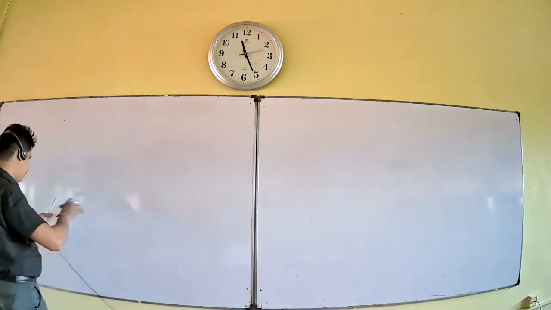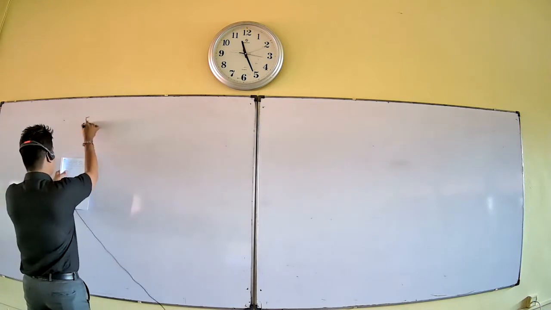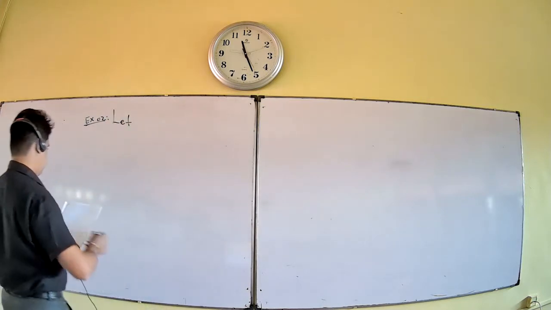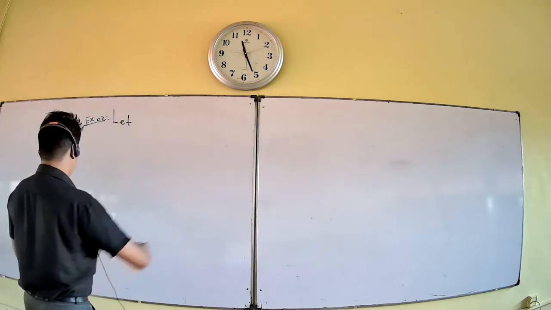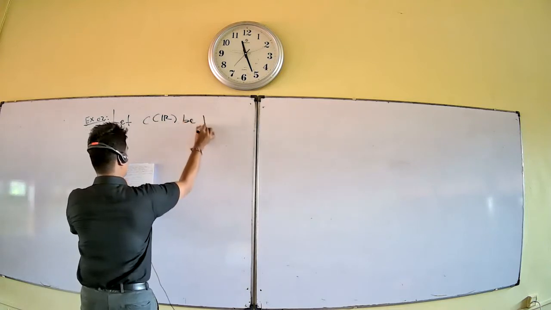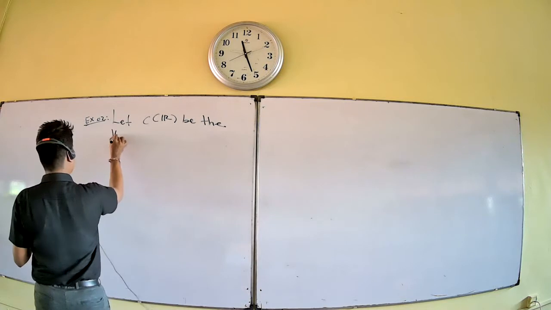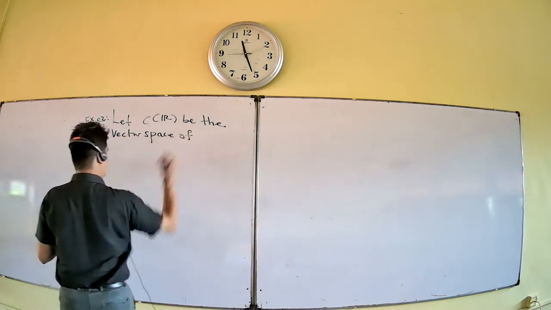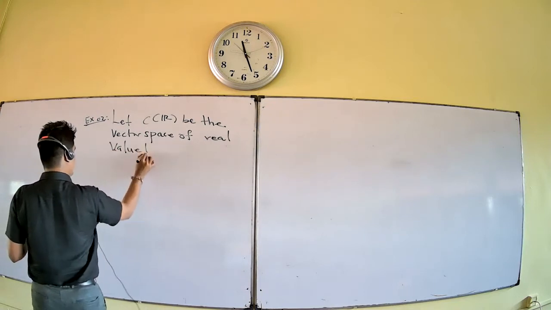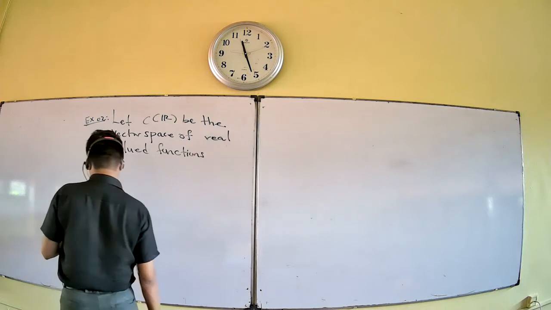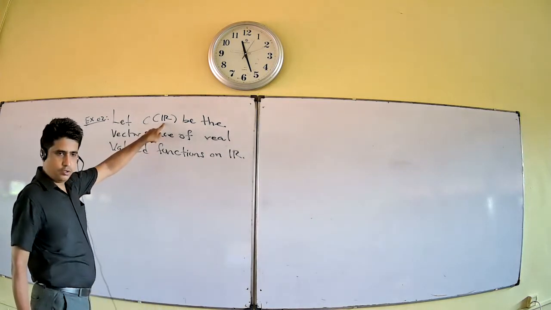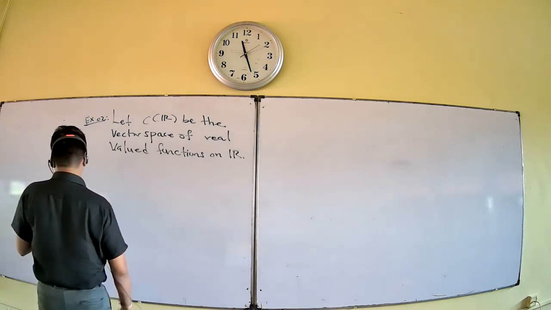For next question, exercise number 2. Let CR be the vector space of real value functions on real numbers. This CR means set of all real value functions. Okay, this notation.